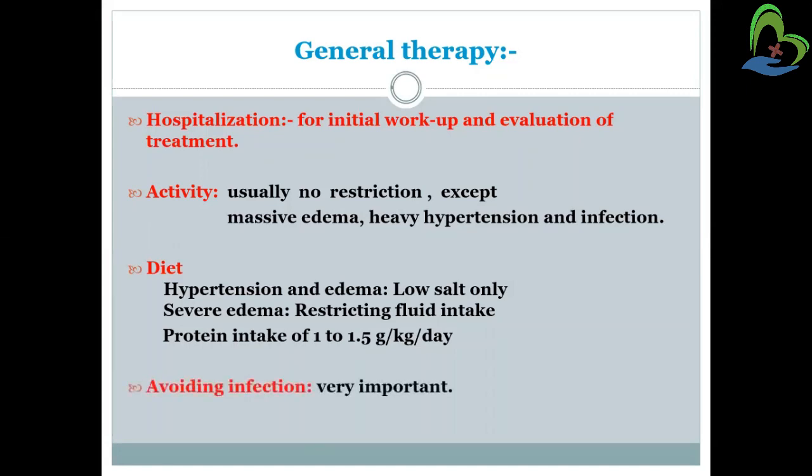Avoiding infection, for that we need to maintain aseptic techniques while performing any kind of invasive procedure. Not only invasive, but whatever procedure we are performing on the patient, we need to maintain aseptic techniques. Diuresis, for that the person will be given furosemide, that is Lasix medication, just to increase the urine output as well as to maintain blood pressure, and to manage the edema.